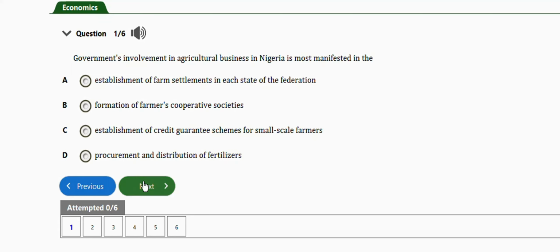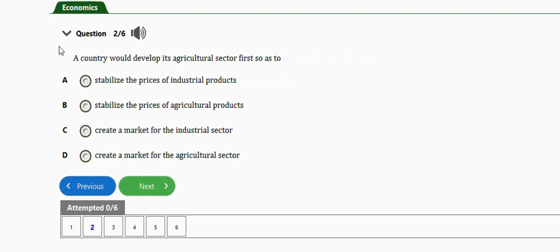Next question is this one. It says a country would develop its agricultural sector first so as to stabilize the prices of industrial products, stabilize the prices of agricultural products, create a market for the industrial sector, create a market for the agricultural sector. The right answer is option C, which is create a market for the industrial sector. Okay, so that's it for this question.